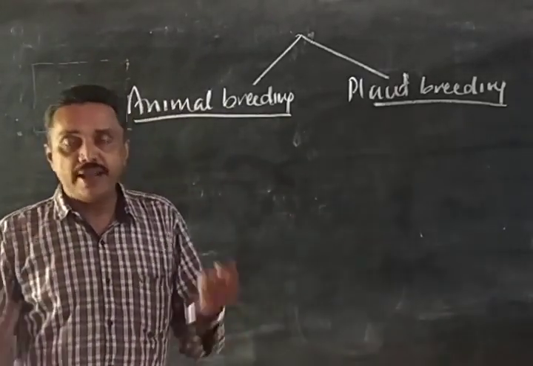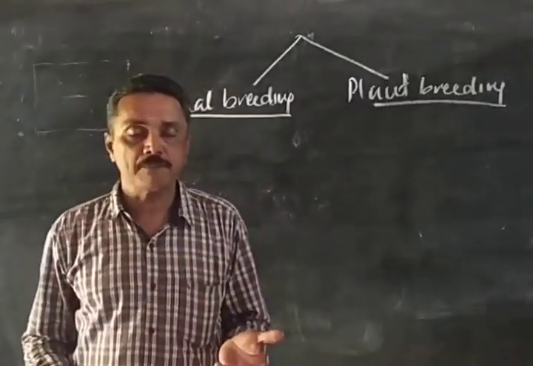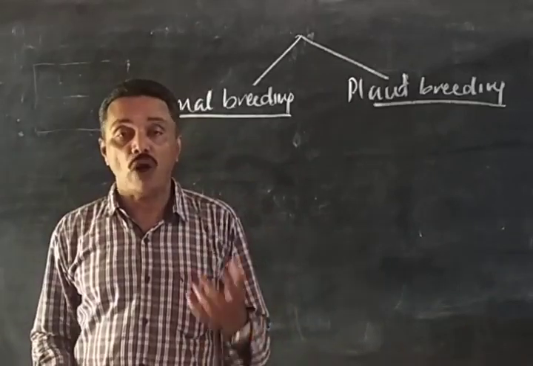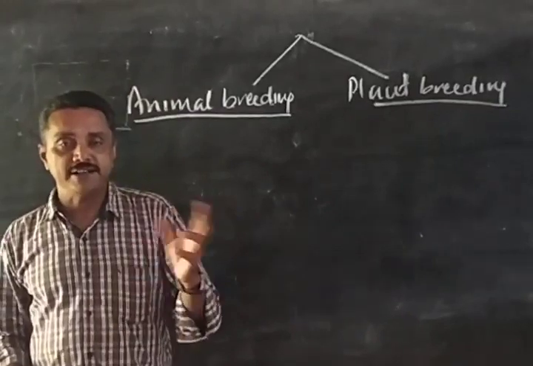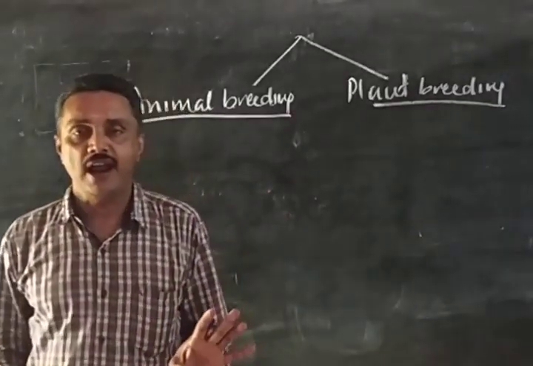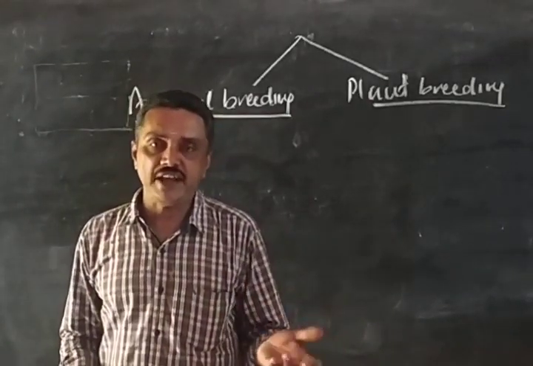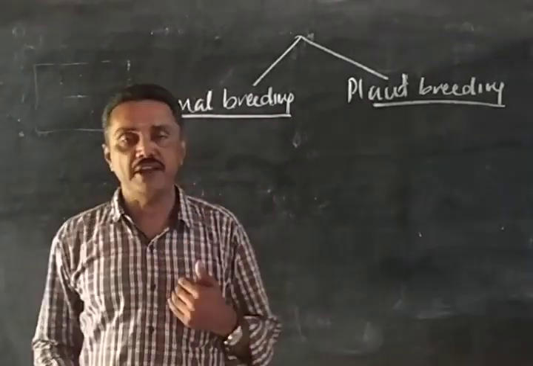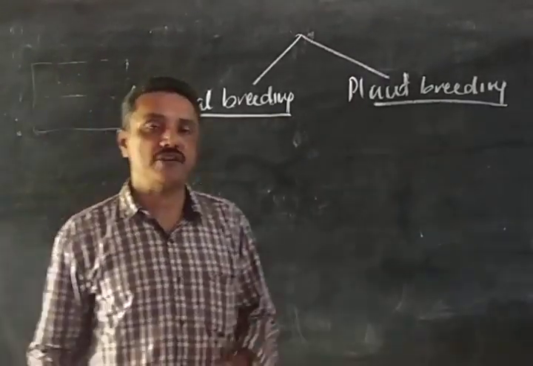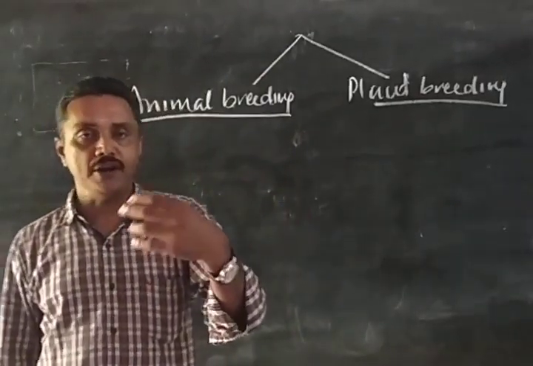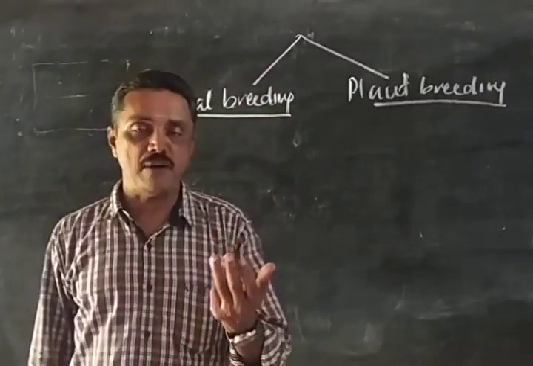And the aims of animal breeding: we are trying to improve the quality of animal products, we are trying to improve the quantity of animal products, and we are trying to combine the characters of two animals, two breeds together by crossbreeding. So these are the aims of animal breeding. We have seen that four examples are given. One is dairy farm management, which is already discussed. The growing of animals related to milk and milk products is called dairy farm management.